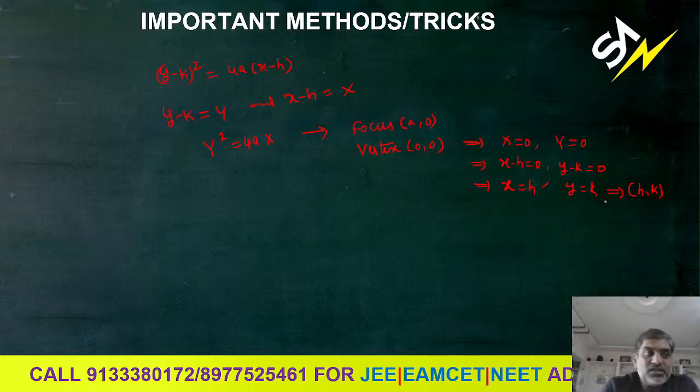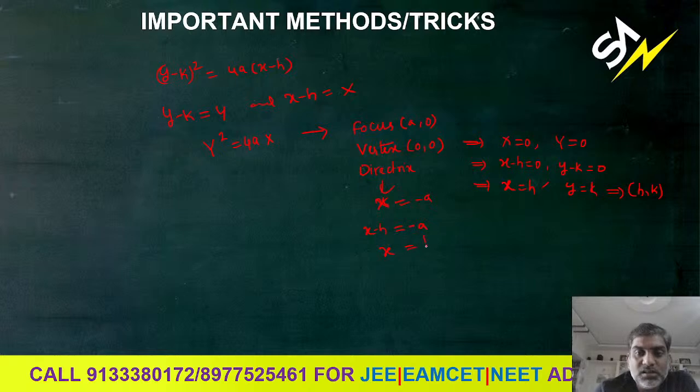Right. Next, let us also see the equation of the directrix. What is the equation of the directrix? The equation of the directrix is X equals minus a, right? Here X is nothing but small x minus h equals minus a. Then what is small x? That is h minus a. Okay, this is the equation of the directrix.